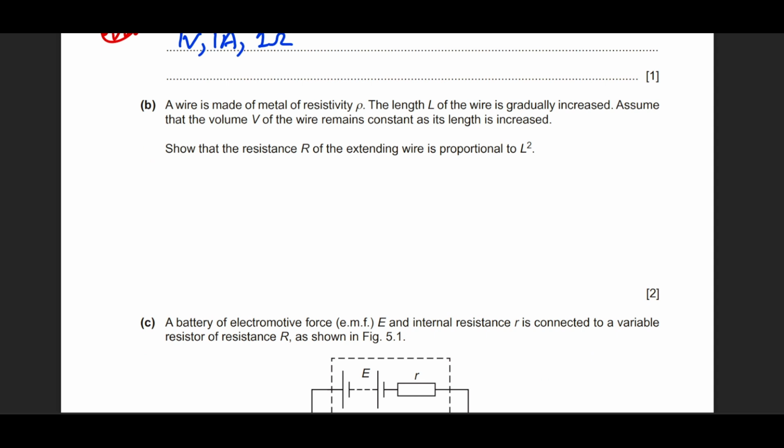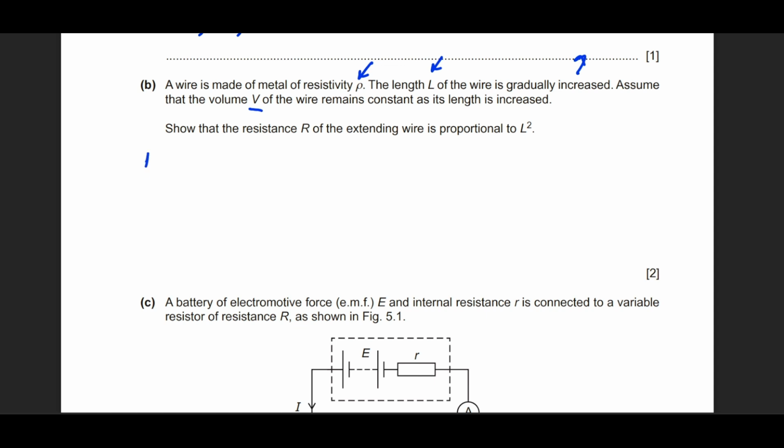Now it says that the wire is made of resistivity rho, and the length L of the wire is gradually increased. Okay, fine. Assume that the volume V of the wire remains constant and its length is increased. Show that the resistance R of the extending wire is proportional to L square. So we know that the formula of resistance is R equals rho L over A. But first we need to explore the relationship with the volume. We understand that the volume of any cylindrical conductor like a piece of wire is a product of its cross-sectional area with the length L. So let's take volume as AL.